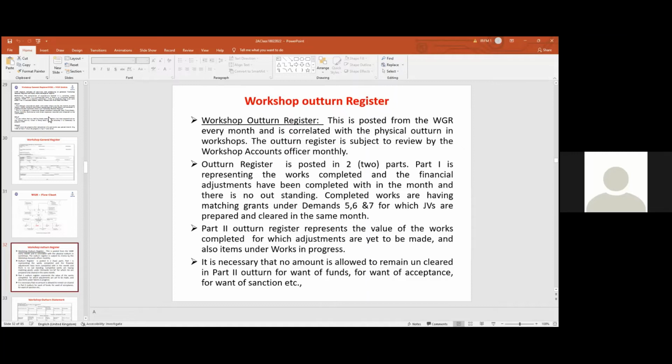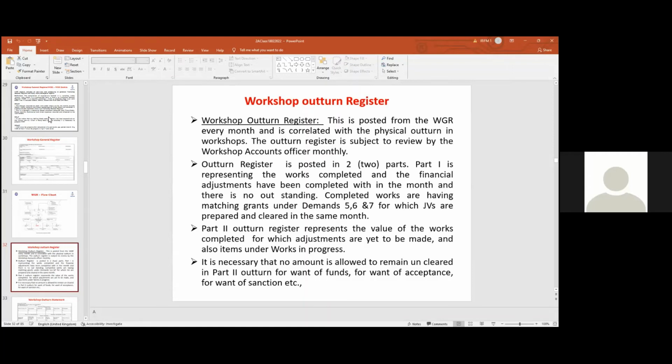So from this outturn register, we prepare outturn statements. This is also two parts. Both are the same only. आजकल एक hybrid बन गया. Outturn register, outturn statements, both are same. So part one is outturn statement, outturn register statement. ये statement निकाल सकते कंप्यूटर से, है ना?